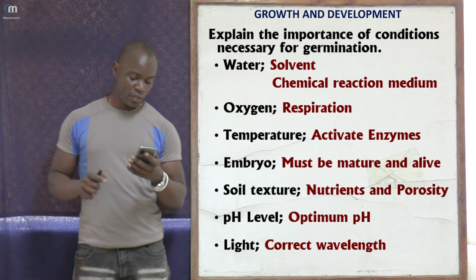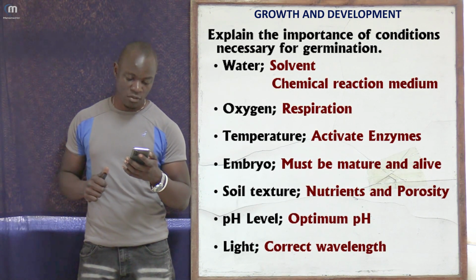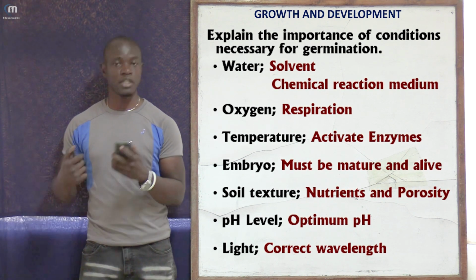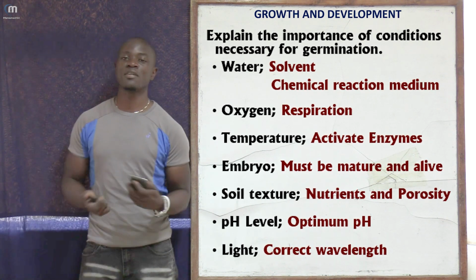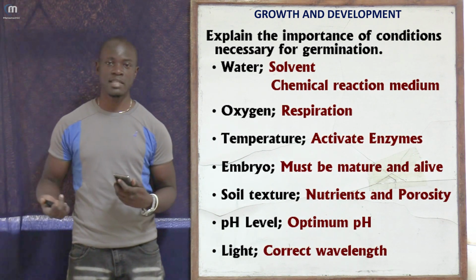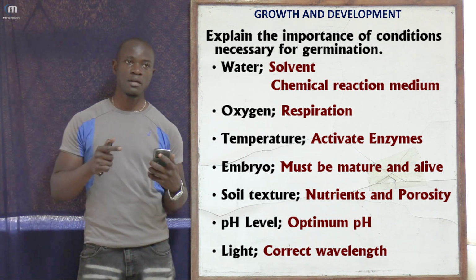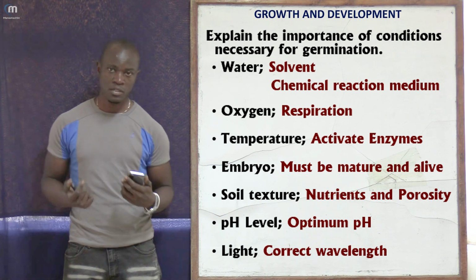For the next question, it's asking: explain the importance of the conditions necessary for germination. Remember these, we studied them in primary school. We also studied them in high school in the topic of nutrition in plants and animals.